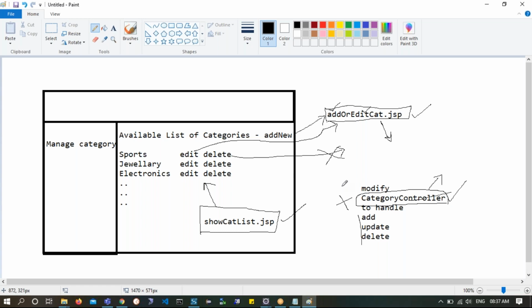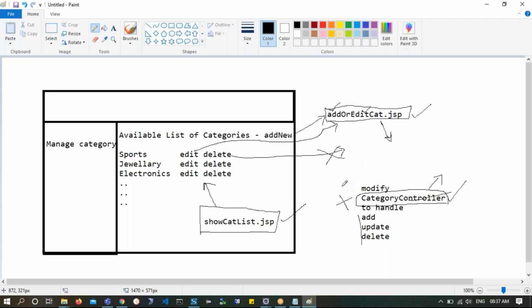I mean, for one action, category or product, you are simply writing almost 5 to 6 Java related components, either a JSP page or a servlet or entity, DAO and so on. So let's say if your project is an enterprise project dealing with somewhere around 100 components like this, you will end up with almost 600 plus resources, which is really a very odd kind of practice. Okay, am I clear?